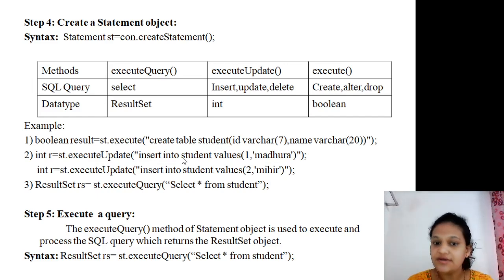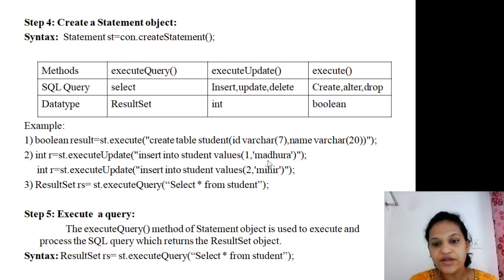Student. So insert into student values, first the ID, 1, and the name of that particular student, Madhura. Same way, I want to provide the second entry: int r is equal to st dot execute update, insert into student values 2 comma Mihir. Is that clear? How to create a table, and how to insert a value into that table.